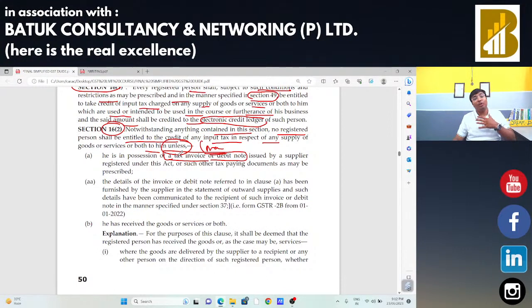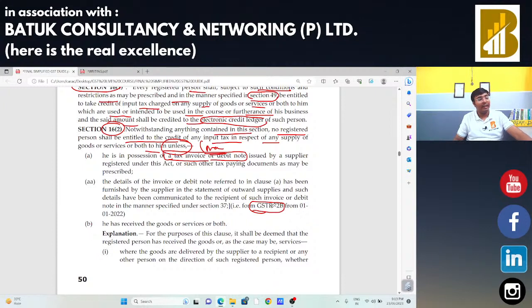Next, whatever input I am going to claim, the same should be available in the GSTR 2B return. GSTR 2B is the auto-populated return. If I am a supplier, I file the GSTR 1 return, and the same data is auto-populated in the GSTR 2B return. In that case, as a buyer, when I claim my input tax credit, I am only eligible to claim that input tax credit if the same is available in my GSTR 2B return. If it is available in my GSTR 2B return, I am eligible to claim that particular input tax credit.